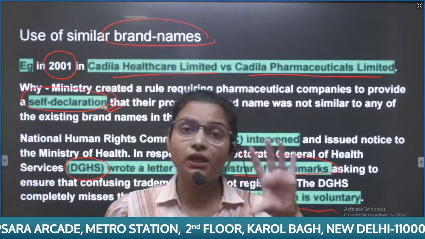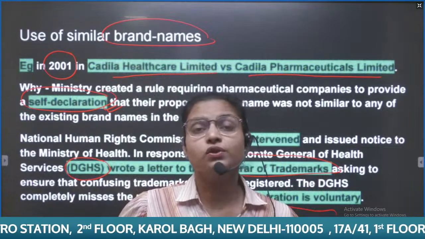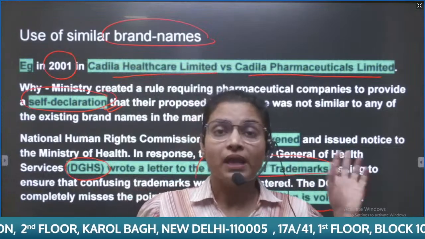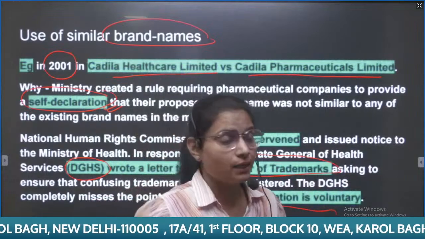I hope the three issues, that is recall guidelines, good distribution practices, and use of similar brand names, are clear to you. And you can use these issues if the question is about the issues in public health.